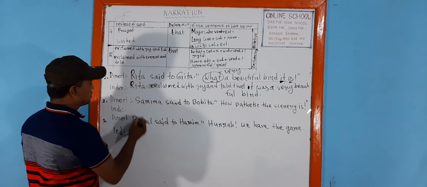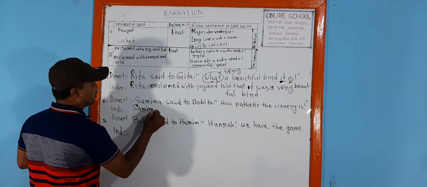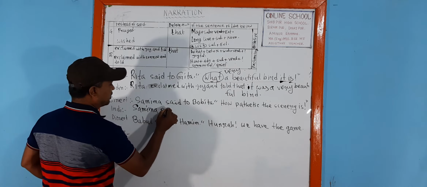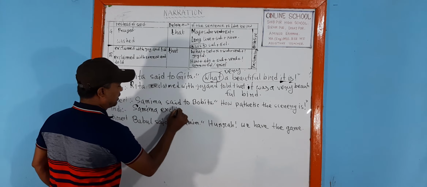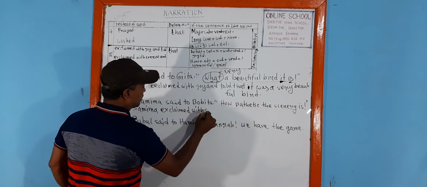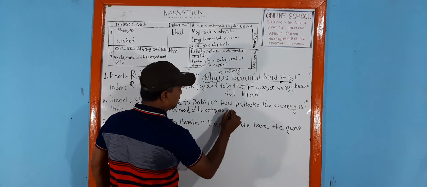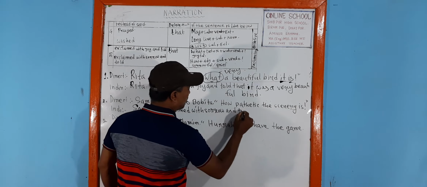Now, Shamima exclaimed with sorrow and told Bobita that.